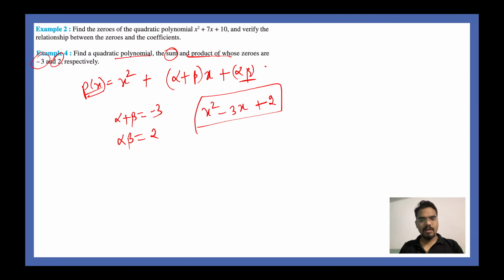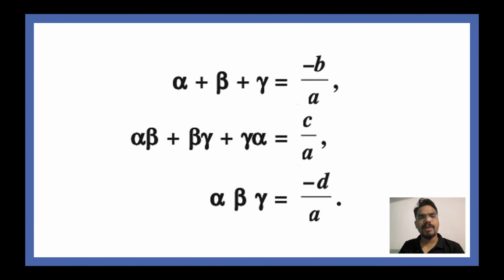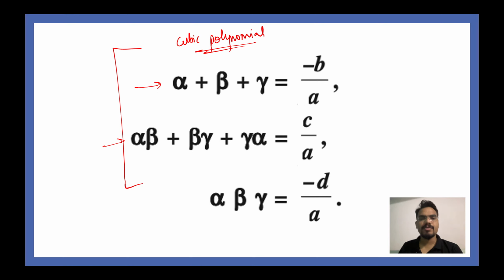Good. All right, moving ahead now. Also, if you have a polynomial of degree 3, that means you have a cubic polynomial, then even then you will get these three equations. So these three equations are valid for a cubic polynomial.